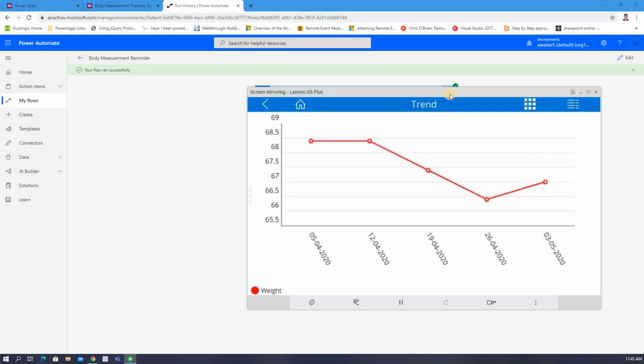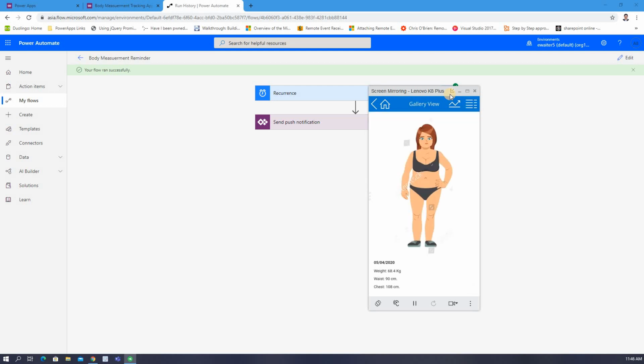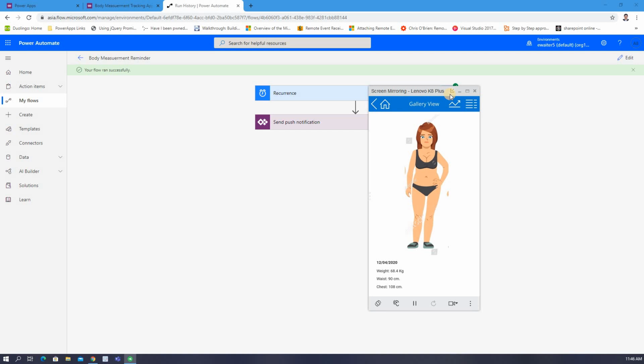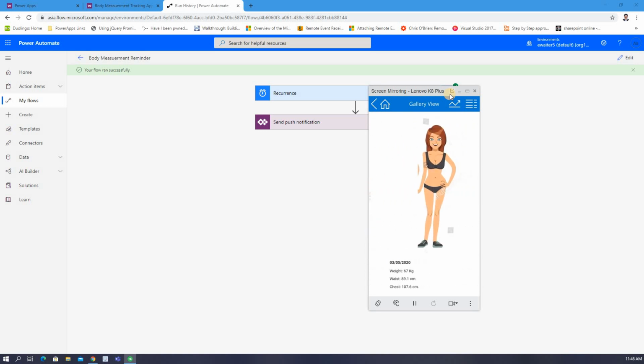So there are two views as I showed you, and the third thing is the photos we have taken from the app every time. So this is the first photo. Let's say the first week you are like this. For the second week, you can see the reading at the bottom. Like this, it gives you encouragement or confidence that you are actually on the right path. Correct. So this is what I have developed.